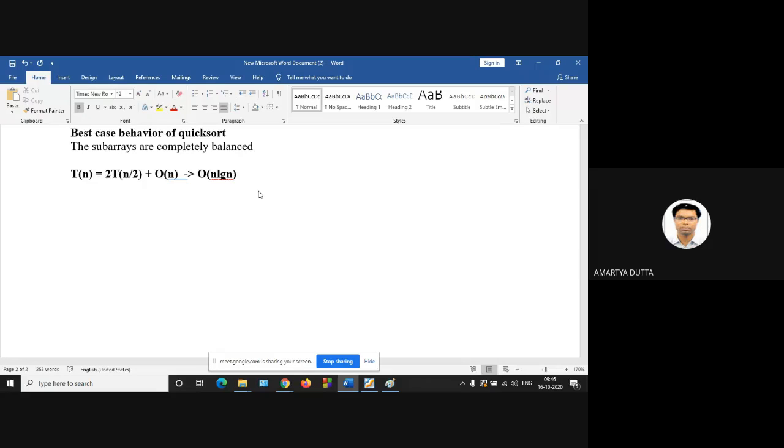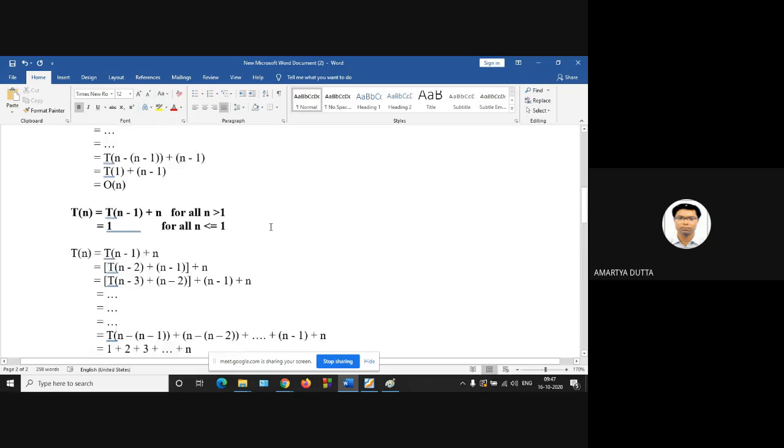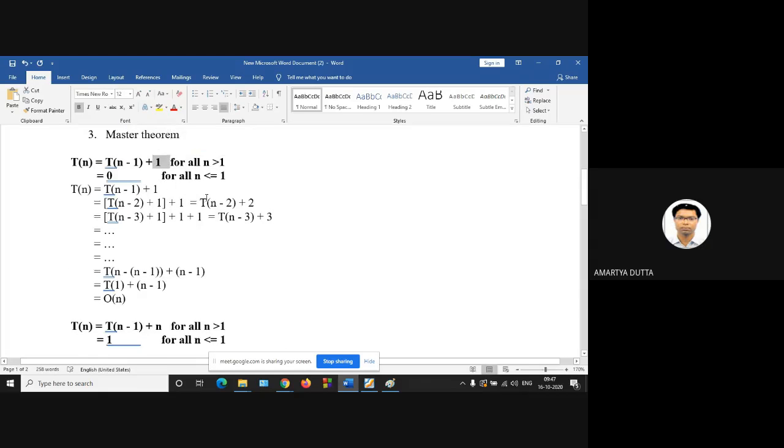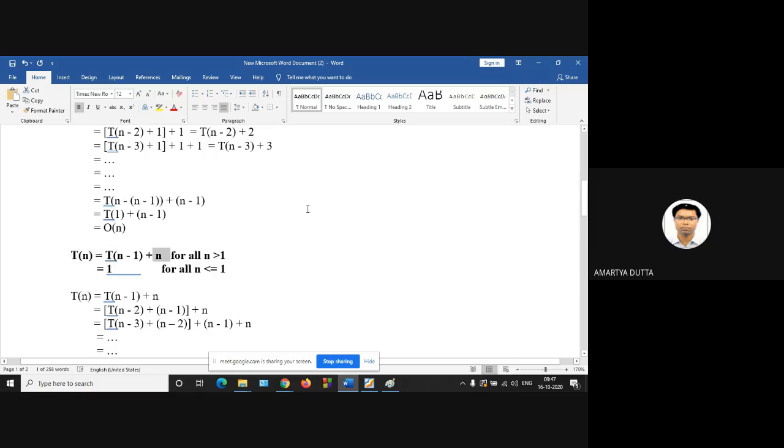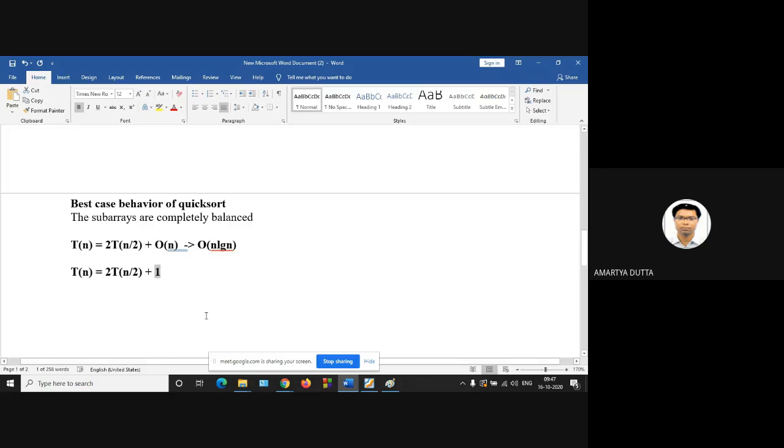I'm showing another one. T of n is equal to 2T of n by 2 plus... Here we choose the total function is 1, just like our first recurrence. Next we take the total function order of n. In the best case behavior of quicksort, the total function is order of n. So T of n is equal to 2T of n by 2 plus order of n.